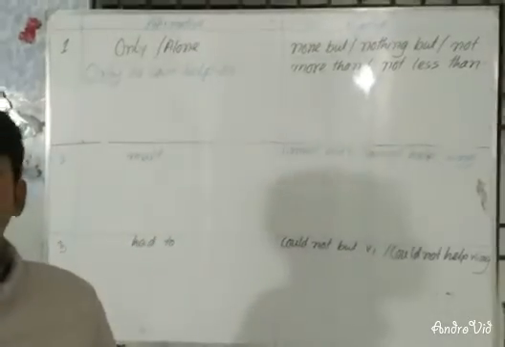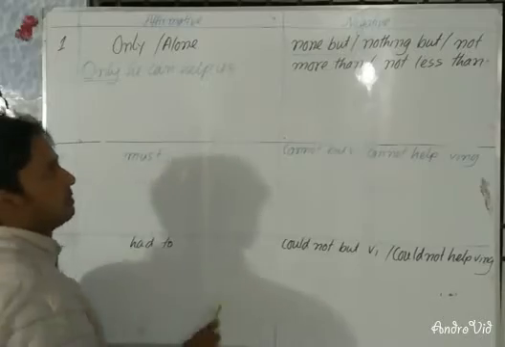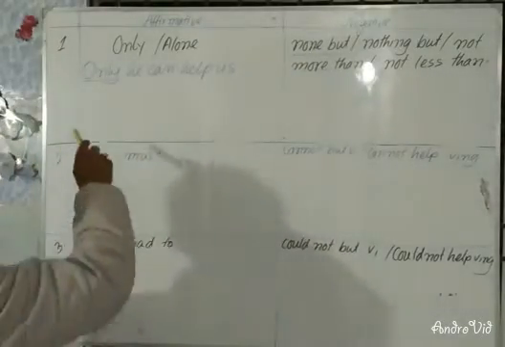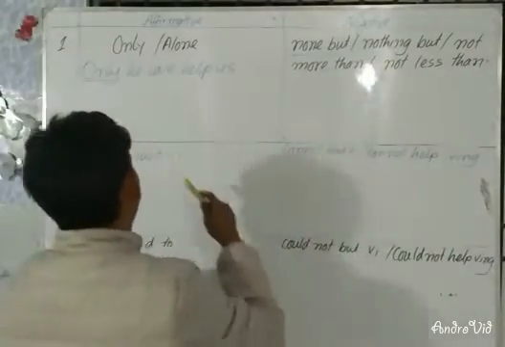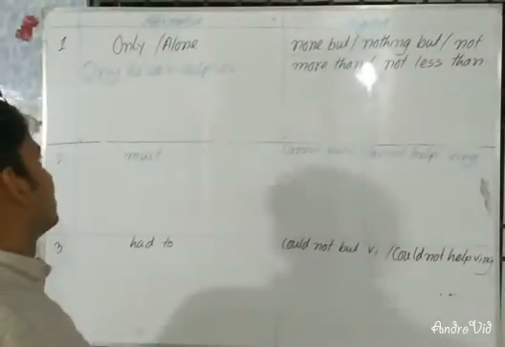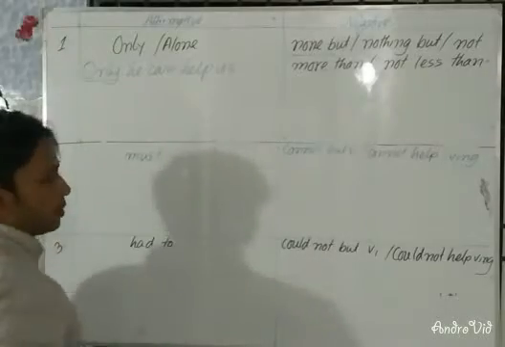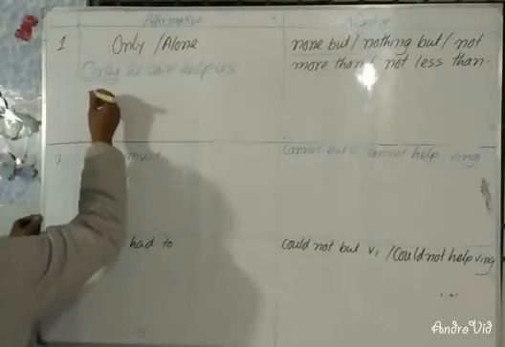So I am going to tell you again. If only indicates any person, you will have to use none but instead of only. If only indicates anything, then you will have to use nothing but instead of only. If only indicates any figure or quantity, you will have to use not more than or not less than instead of only. Now I am going to give you an example for each.